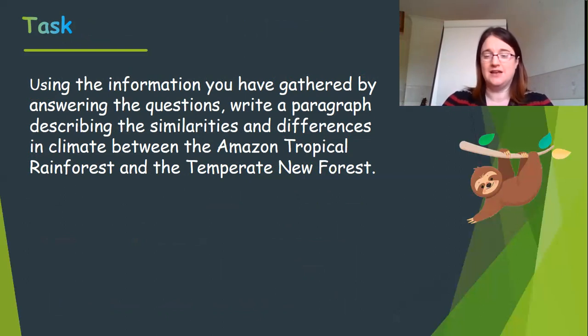We're looking for a pattern. So is there big variations? Which one's hotter? Which one's colder? Which one's wetter? So I want you to write some sentences summarising the information that you have found out today. Off you go.